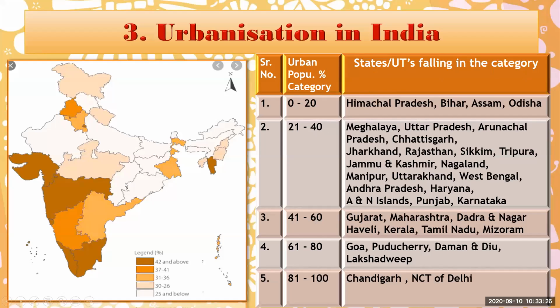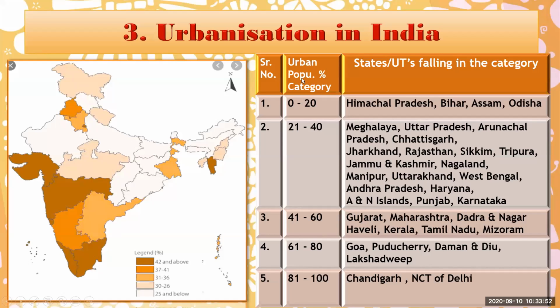Before saying that, see, this is the map. Actually, it is not perfect, but some states having urbanization are shown here very well. There is some problem in the light color shade, but the dark color shade is perfect.